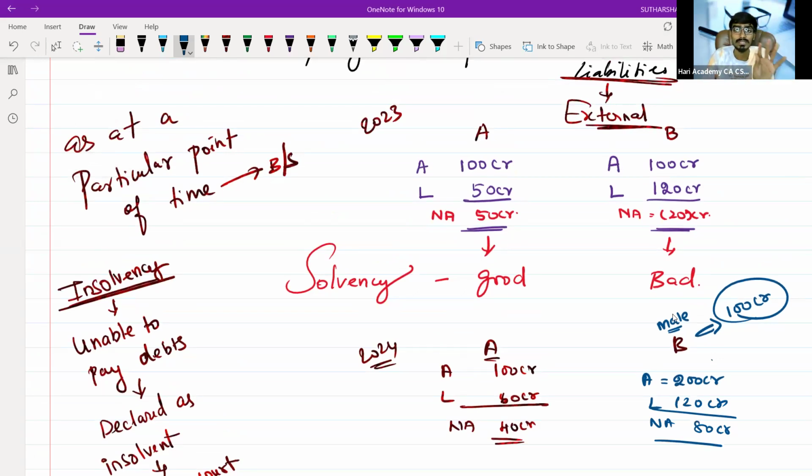So basically, it is not about assets and liabilities. It's about the solvency position: whether they are in a good position or in a bad position. If the liabilities are more, they are in a bad position. If the liabilities are less, they are in a good position.